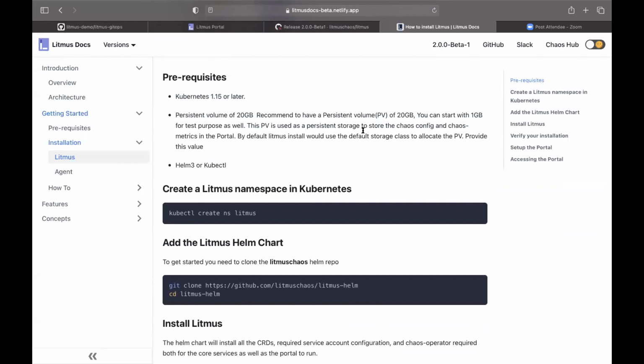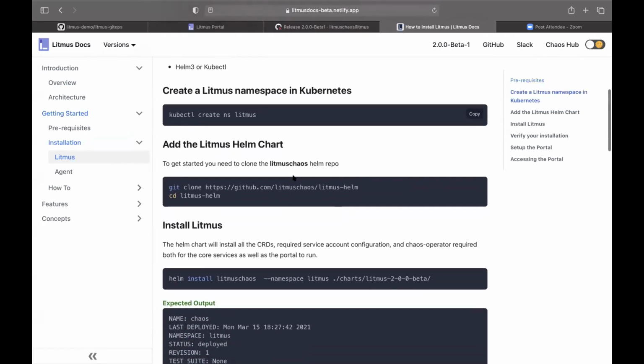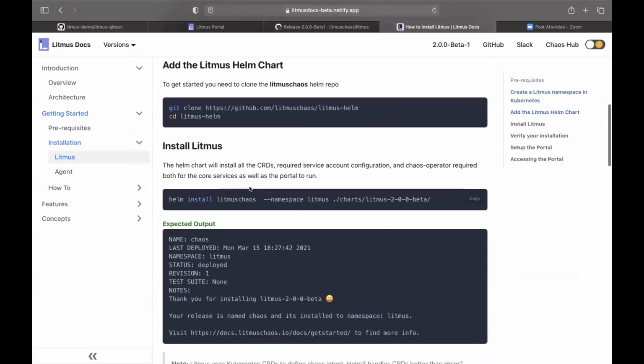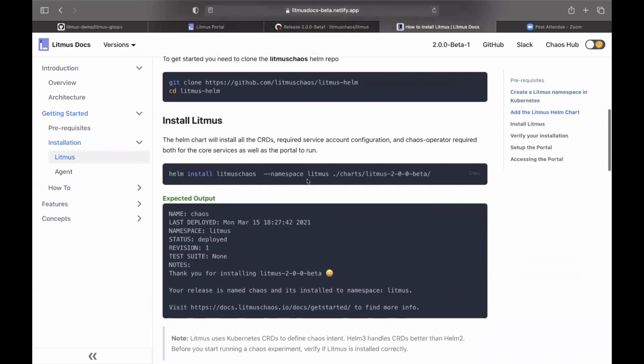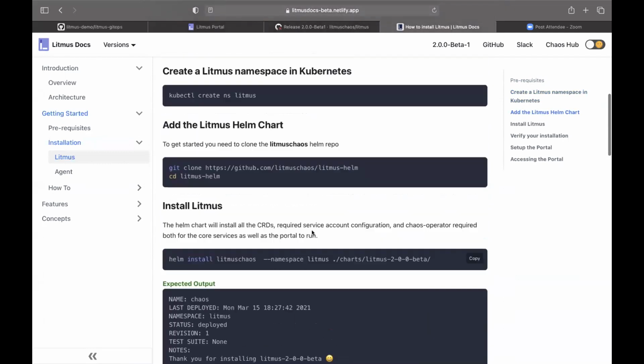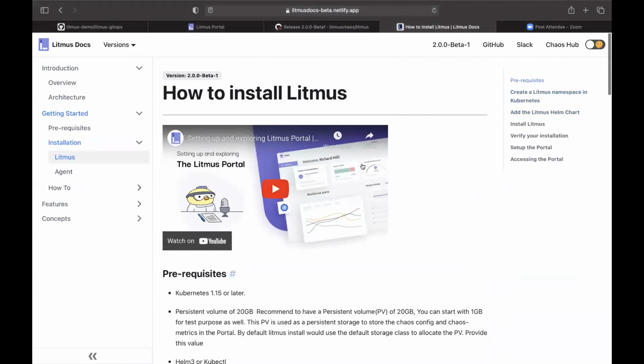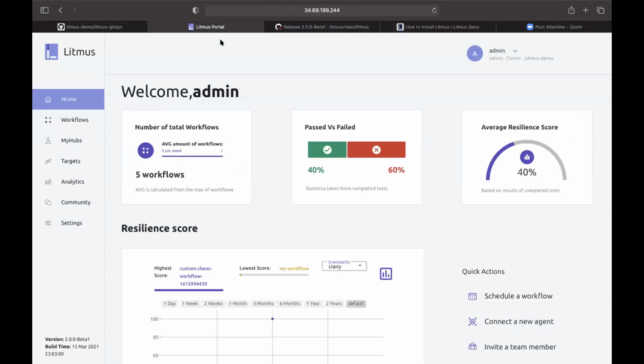In this release, you can install Litmus portal, as we can say Litmus only, using Helm. Currently Helm is not published yet, but you can clone the repo, and by using these steps, you can install the Litmus portal. The version is 2.0 beta 1. Thanks, Maria, for the improvement and enhancement.